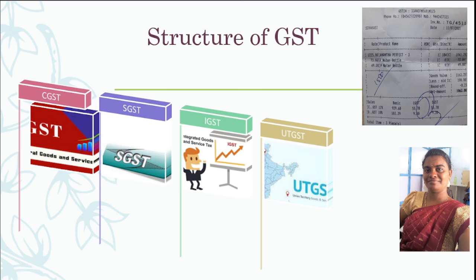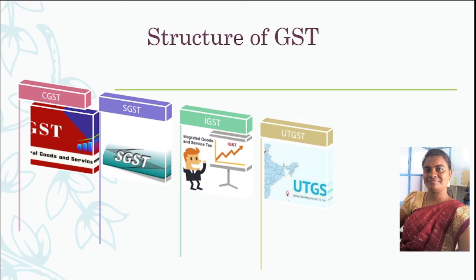CGST and SGST are levied and shared equally. Then the GST number is available on the bill. It is provided by the central government for GST registration. Once registered, GST is allowed for their business.